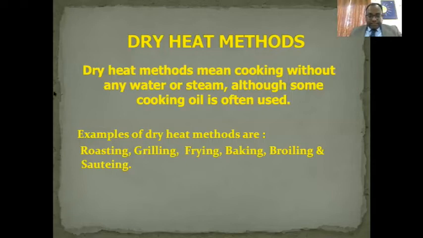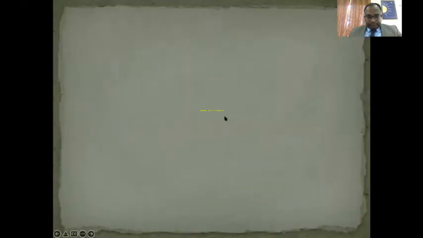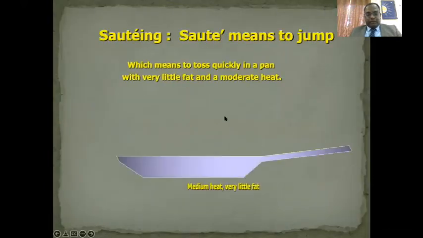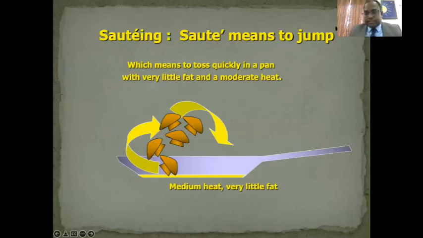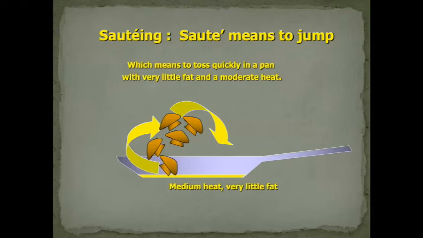So the first dry heat method of cooking is sauteing. Okay. Now, what do you mean by sauteing? Saute is a French word which means to jump. So when the French came up with this method of cooking, what they exactly meant was you take a pan, you add a little bit of oil, you put some vegetables or small cuts of meat, and you make it jump. If you have seen skillful chefs, when they start sauteing, or Chinese chefs, when they stir fry, they make the vegetables jump in the pan. That is known as sauteing.